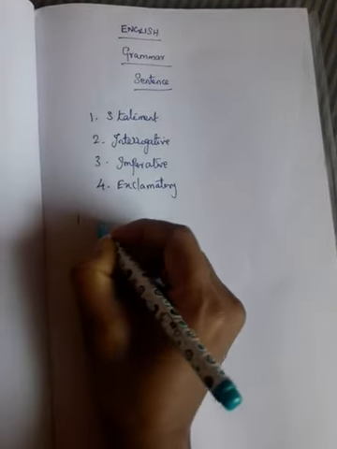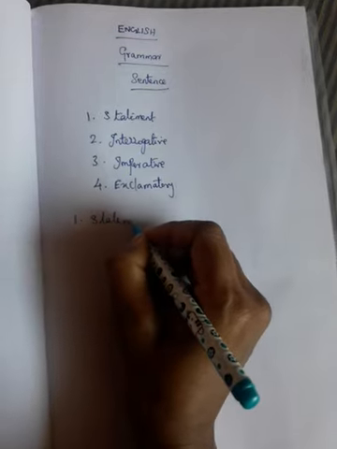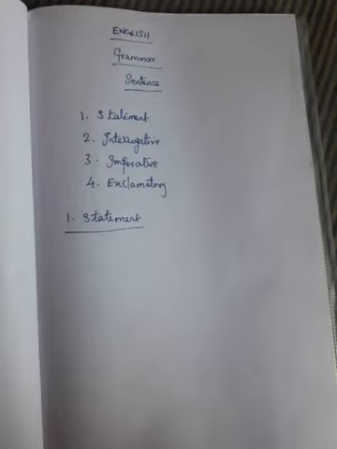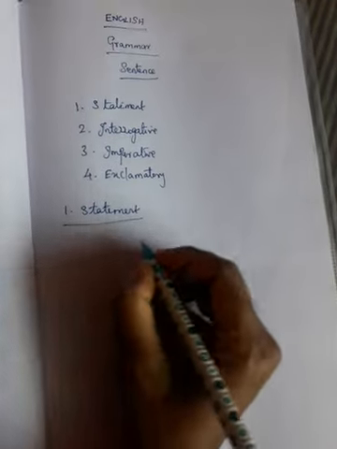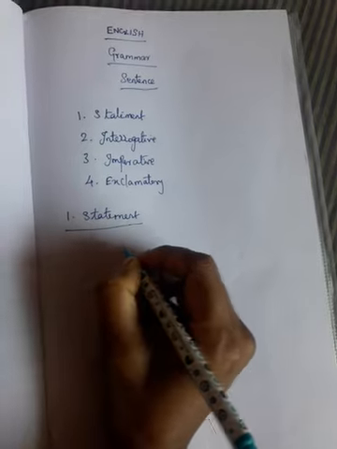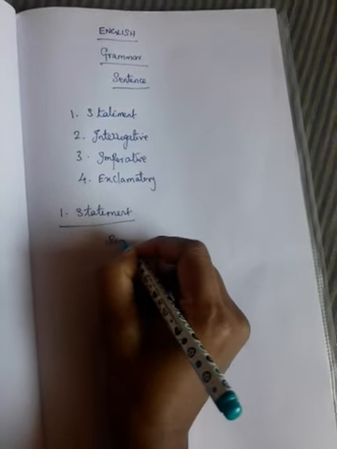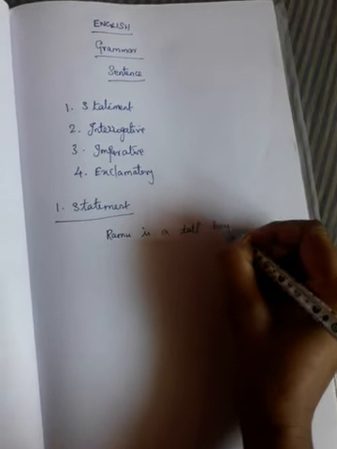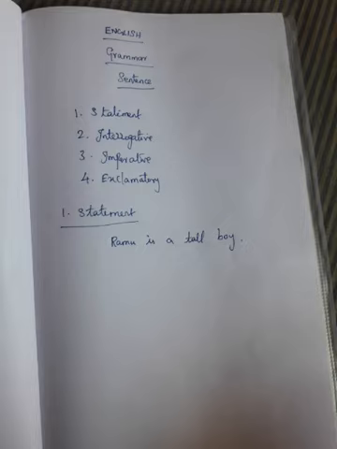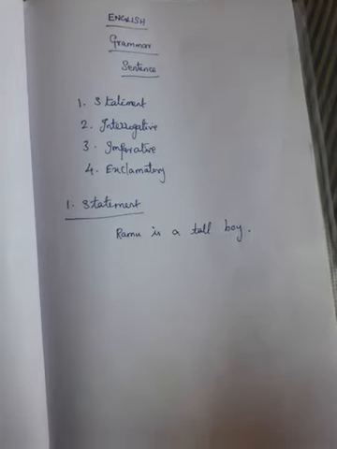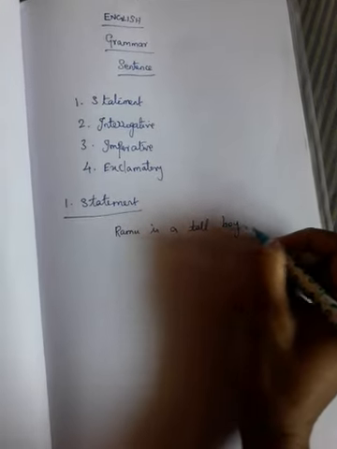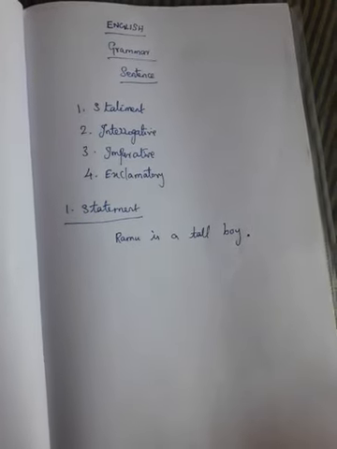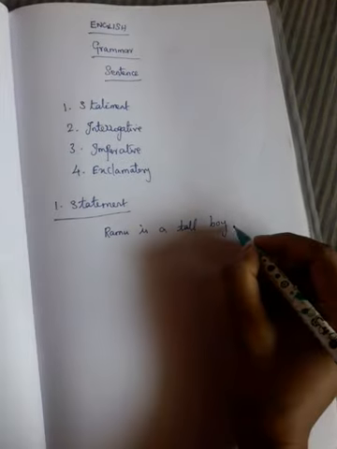The first one is statement. Statement is nothing but information about a person or place or anything else. For example, here we go with Ramu is a tall boy. It is just a statement that Ramu is a tall boy. Here, to know that this is a statement, we have some punctuation. In a statement, the full stop is the punctuation.